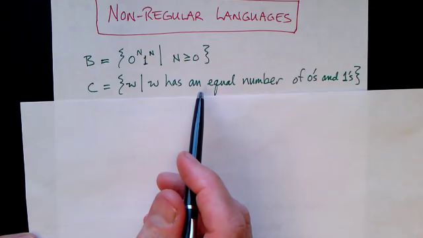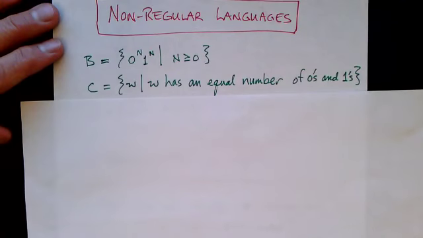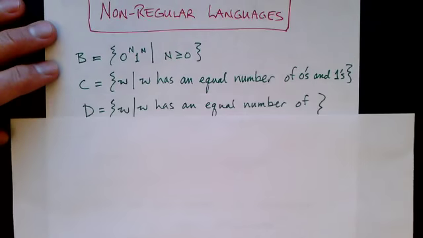A finite-state machine has only a finite number of states, and so it only has a limited amount of memory, and it can't hold arbitrary numbers in that memory. And so these two languages are not regular.